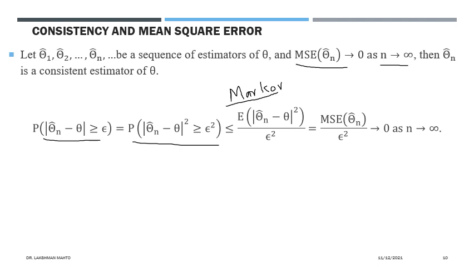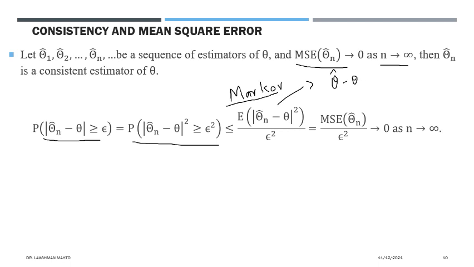If you look here, it is talking about the expectation of the square of this modulus term. If we square the modulus term, it just becomes the square of the term itself; the modulus does not play an important role in squaring.